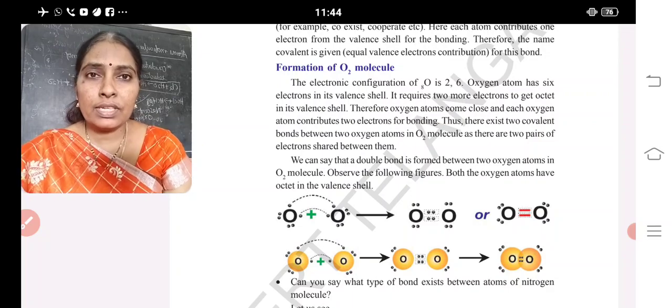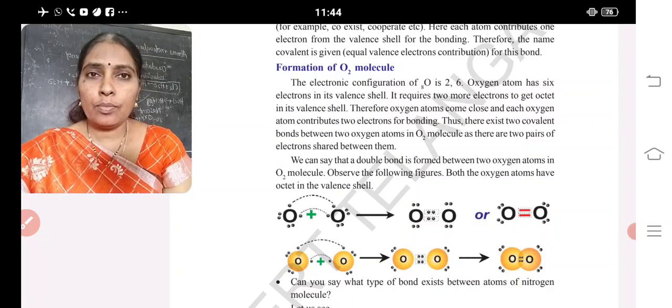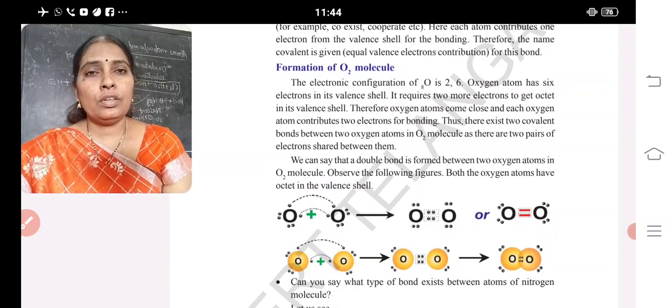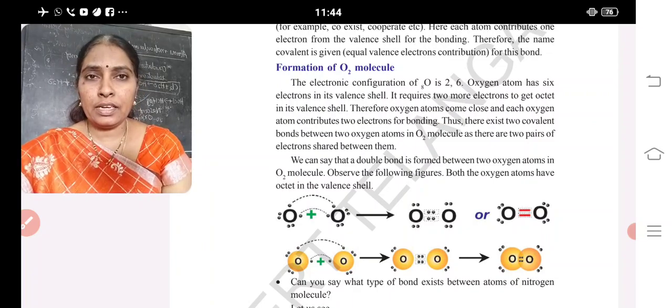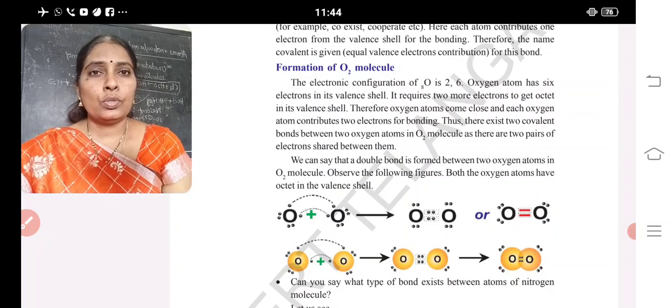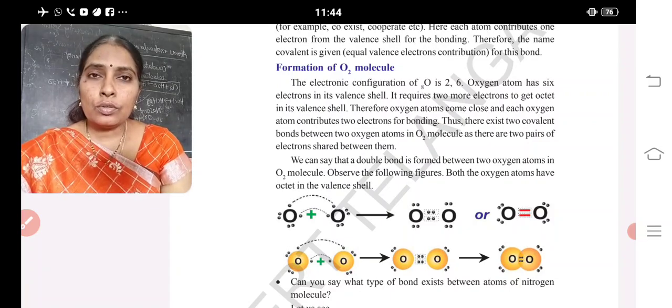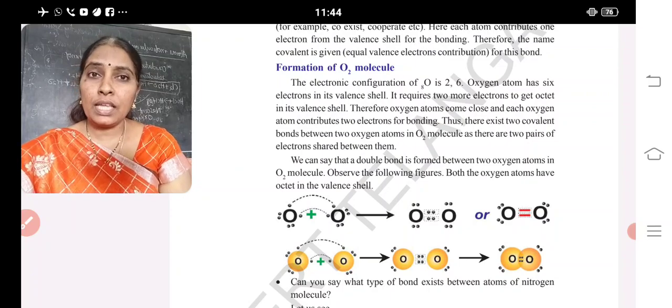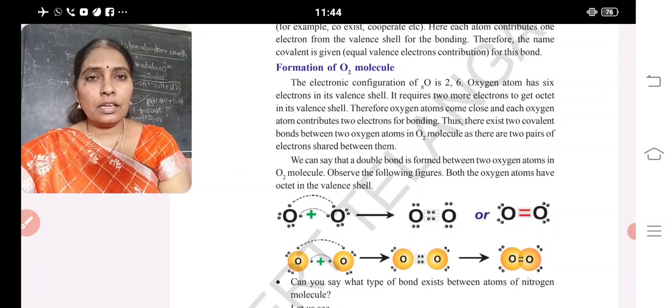Clear? What have we discussed in chemical bond? We discussed about ionic bond and covalent bond. What is the ionic bond? The bond formed by transfer of electrons between 2 dissimilar elements is said to be an ionic bond. Examples: sodium chloride, magnesium chloride, sodium oxide, aluminium chloride. In those examples, all the compounds are forming cation and anion. So as the bond takes place between the ions, it is said to be an ionic bond.